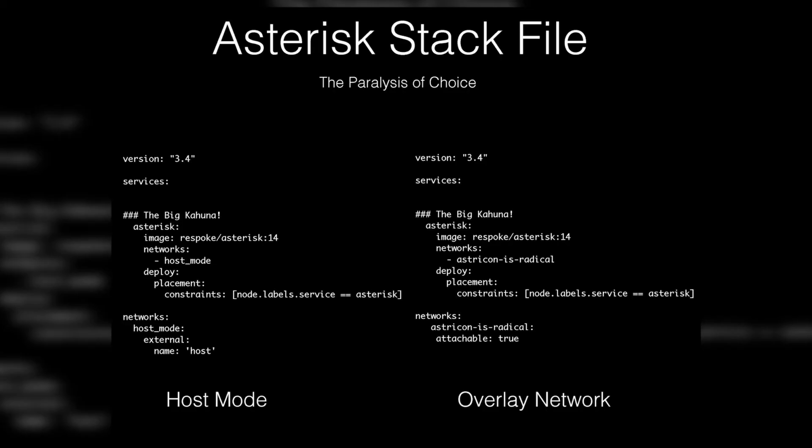Now we get to some fun of actually doing Asterisk in Swarm. The big problem here, and the big problem historically, is RTP. RTP is the big problem. Why is RTP the big problem?